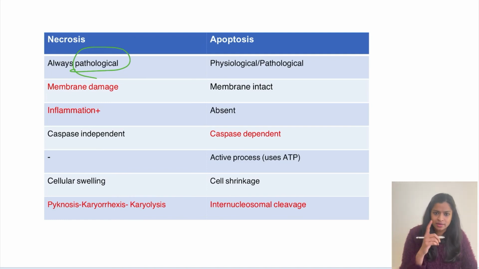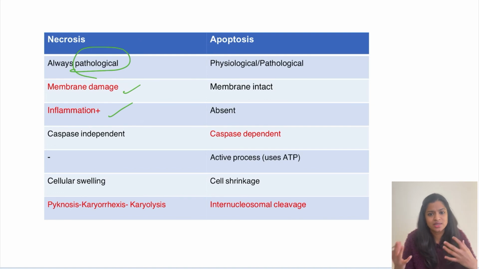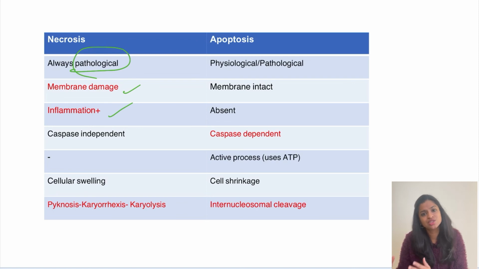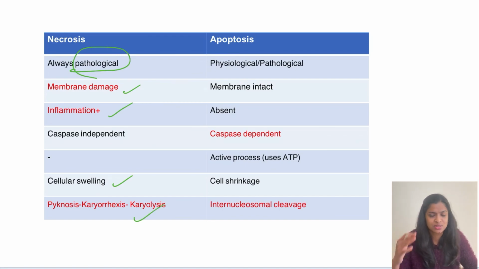In necrosis, we saw that the membrane must be damaged, right? When the membrane is damaged, to clear up the debris, it will invite phagocytic cells like neutrophils and macrophages. So, associated inflammation is always present in necrosis. And here the first change we saw was cellular swelling, in reversible cell injury, right? The cell gets swollen up and the nuclear chromatin undergoes condensation, then fragmentation, then breakage, that is pycnosis, karyorrhexis and karyolysis. So, this cellular swelling and these characteristic nuclear findings are seen in necrosis,